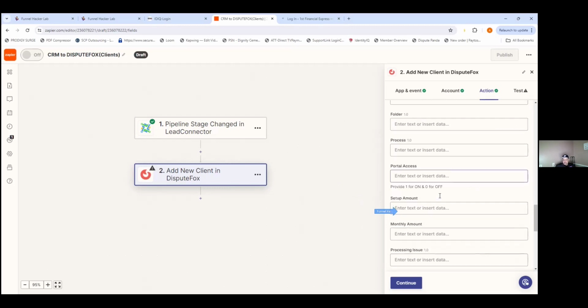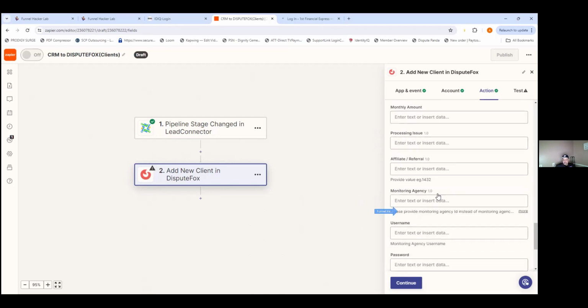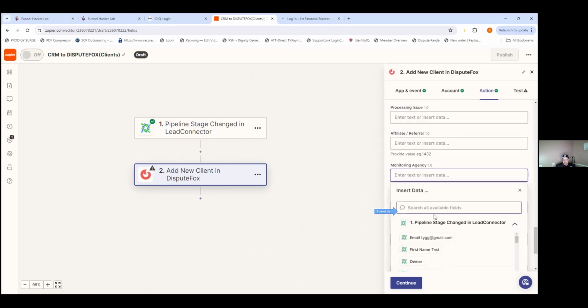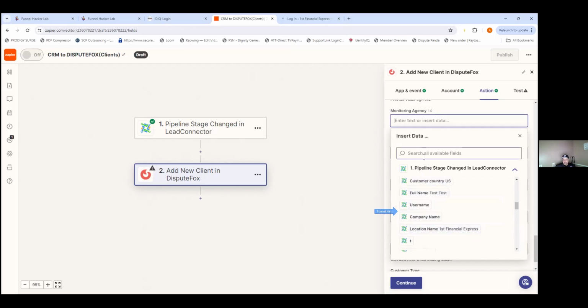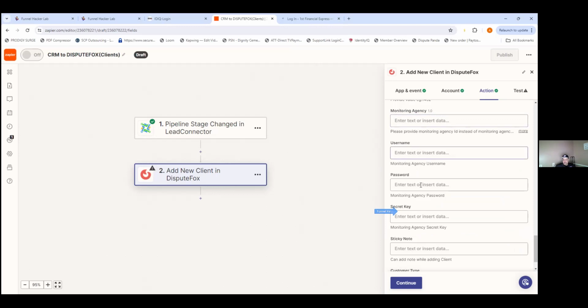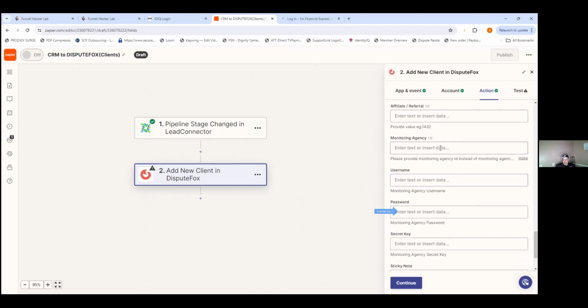Portal access. That should be it. Oh, here we go. Monitoring. When you're looking for that, their login. Yeah, the company that they're using. Right here, monitoring agency. Monitoring agency, you're probably going to have to write like Credit Smart. What credit monitoring service are you using? Identity IQ. Yeah, so there you type in Identity IQ.